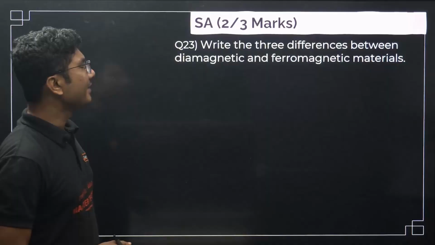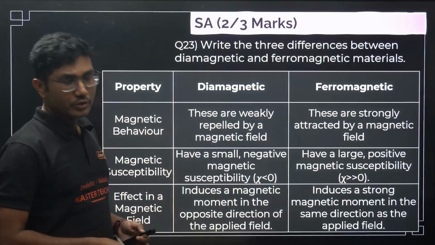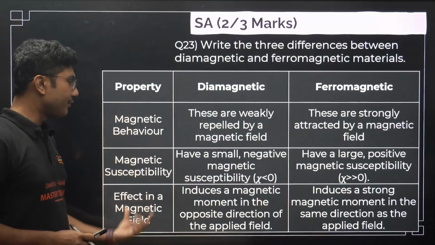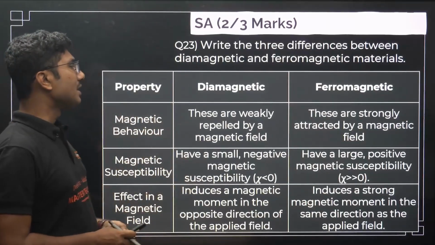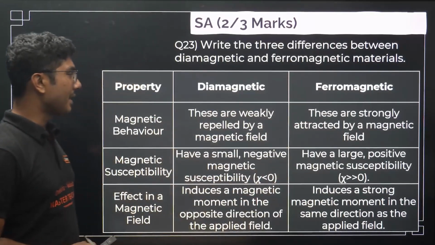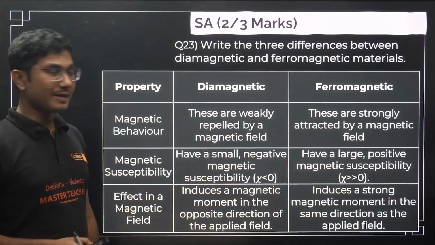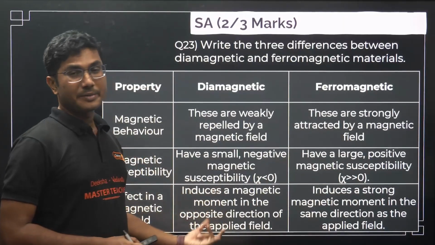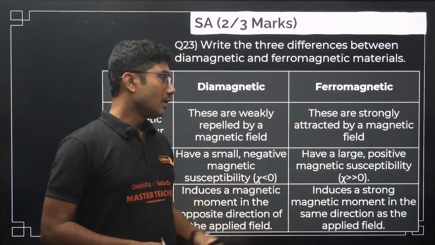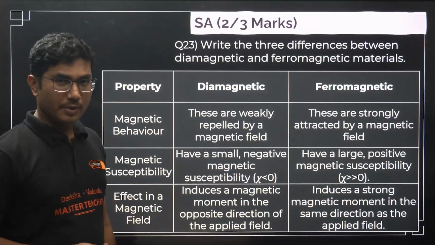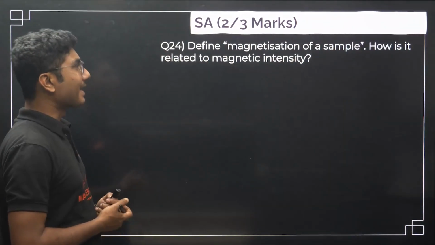Now next question, write 3 differences between diamagnetic and ferromagnetic materials. Diamagnetic and ferromagnetic are also important in terms of differences. Here also, if you remember the same table, you can answer this question again and again. Diamagnetic substances are weakly repelled by a magnetic field, ferromagnetic substances are strongly attracted by a magnetic field. Diamagnetic substances have a small negative magnetic susceptibility, ferromagnetic substances have a very high magnetic susceptibility. Diamagnetic substances induce a magnetic moment in the opposite direction of the applied field, whereas ferromagnetic substances induce a strong magnetic moment in the direction of the applied magnetic field.